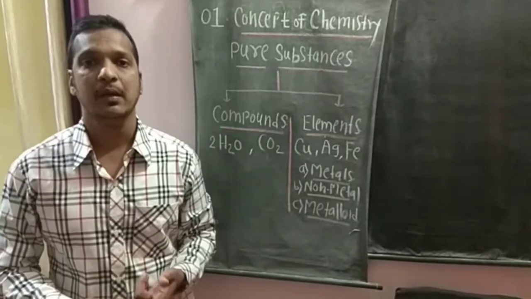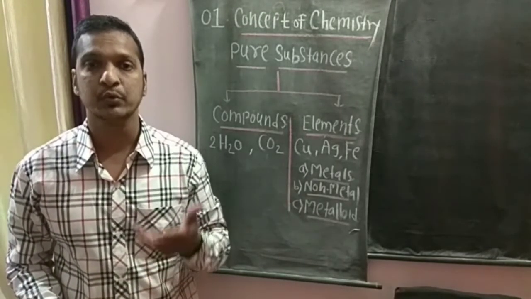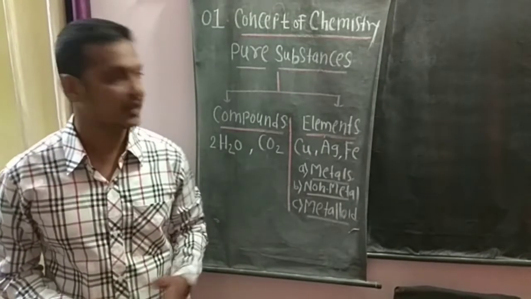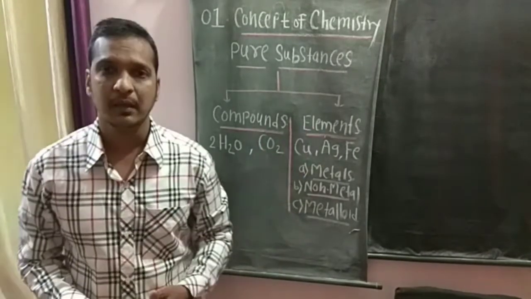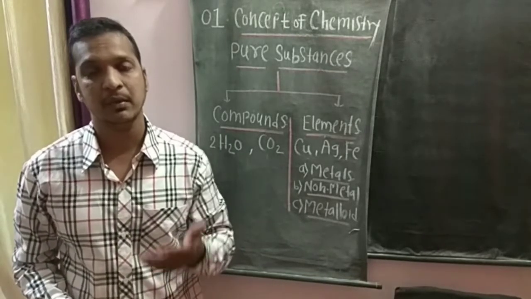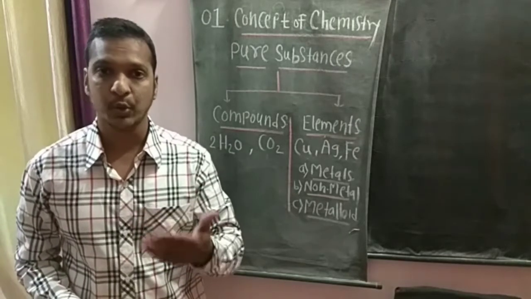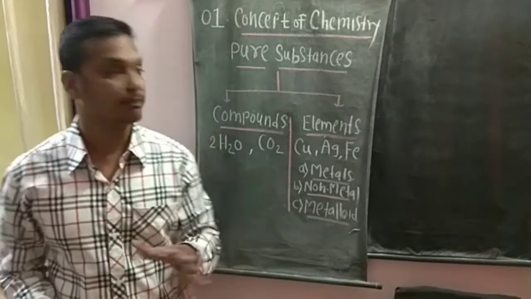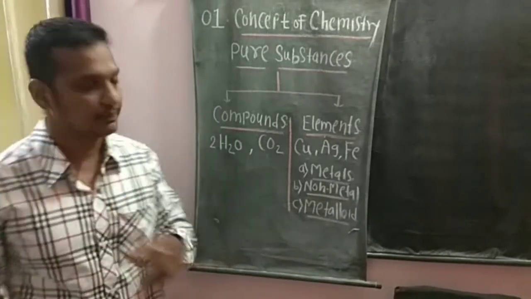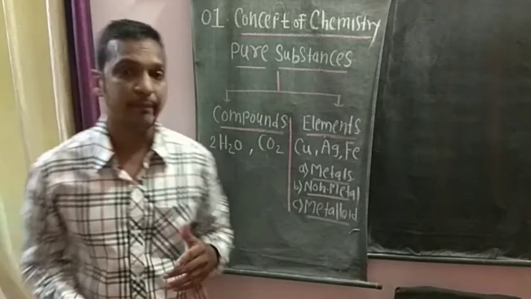Compounds, for example, carbon dioxide, carbon monoxide, water H2O, sodium hydroxide, NaOH. These are some examples of compounds. Then elements such as sodium, potassium, calcium, magnesium, silver, gold, iron, carbon, nitrogen, oxygen. So we have a number of examples of elements. Now elements are further classified into three types: metals, non-metals, and metalloids.